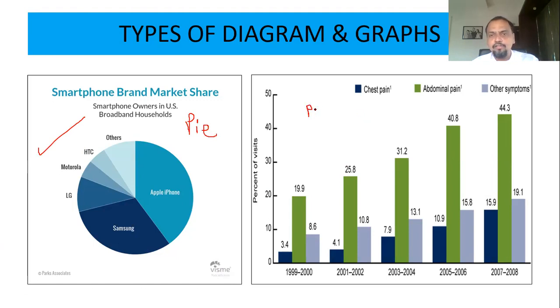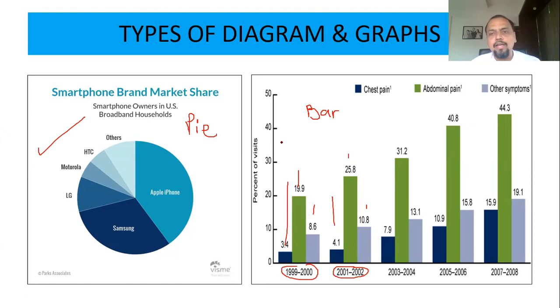This is a bar chart. And to be very precise, this is a multiple bar chart, because there is bar 1, bar 2, bar 3 representing a particular year. Therefore, again for 2001 and 2, again there are 3 bars. So this is a multiple bar chart.